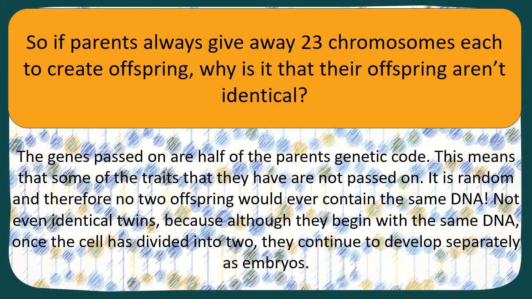Now, even identical twins that both get the same 23 chromosomes end up being different, because when we're talking about identical twins that are coming from the same egg and sperm at the beginning, the egg and sperm kind of duplicates into two and then develops in its own ways inside of the womb. So they still can be different even when they're identical. Their code is still not completely the same.